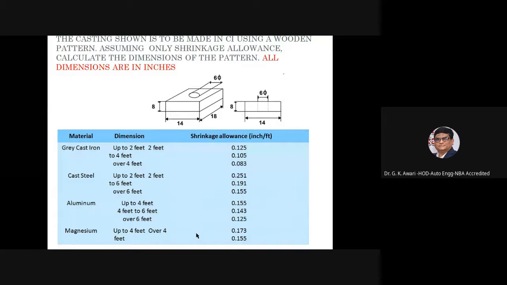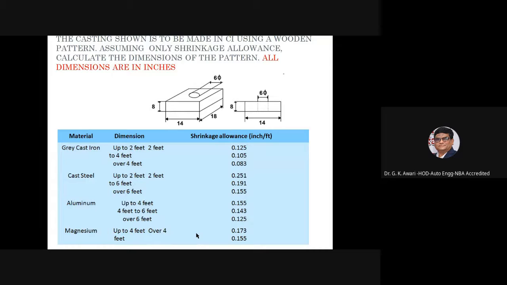Now let us consider one example of the casting. The casting shown is to be made using cast iron and using a wooden pattern, not a metallic pattern, but a wooden pattern is to be used. Assuming only shrinkage allowance, calculate the dimensions of the pattern. So assuming the shrinkage allowance, you have to calculate the dimensions of the pattern which is required.